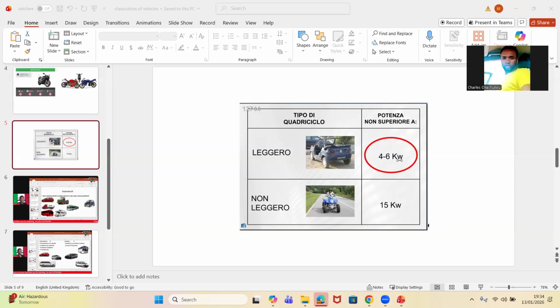Another name for motorcycle. Mr. Charles, yes sir. You said it's between 11 to 15. Which one is that? The non pesante motorcycle, yeah. Quadricycle non-leggero. Yes, exactly. One more thing I forgot to tell us. Another name for motorcycle is called motor vehicle. Write it down, so you can see it in your quiz. Another name for motorcycle is called motor vehicle. All right, guys, lastly. Motor vehicle. Charles, I'm hearing you.